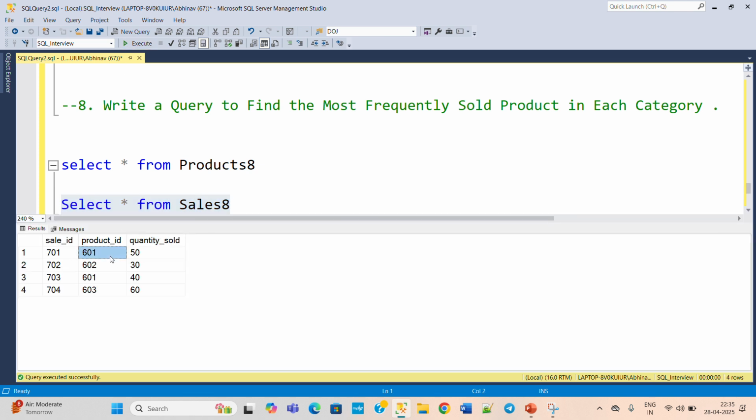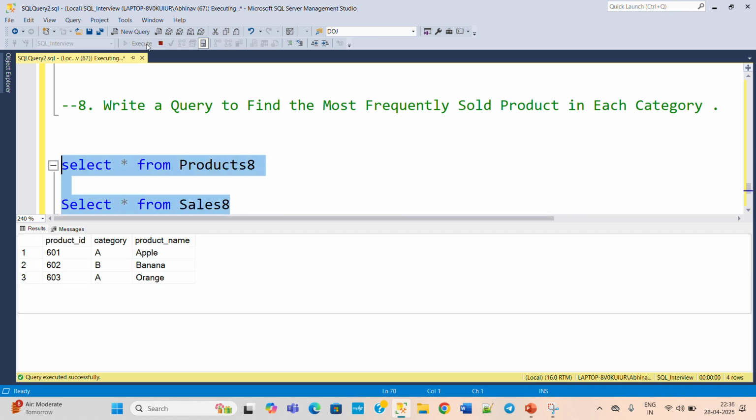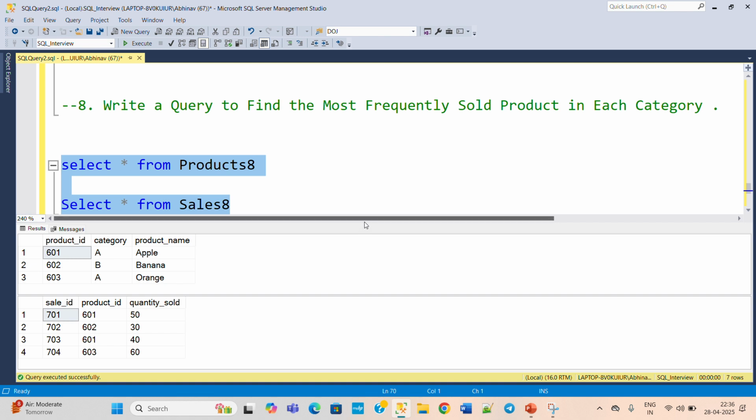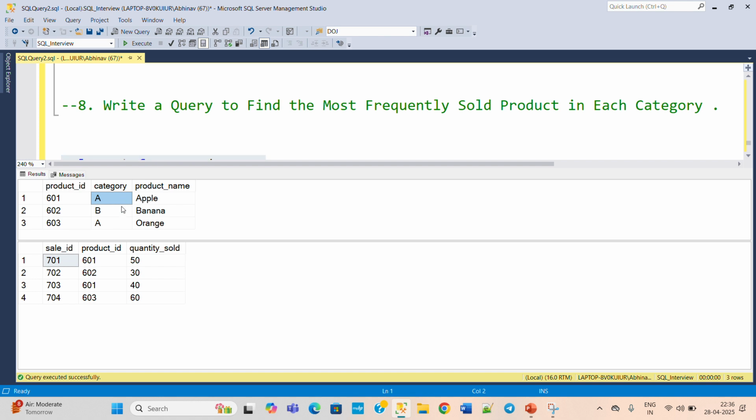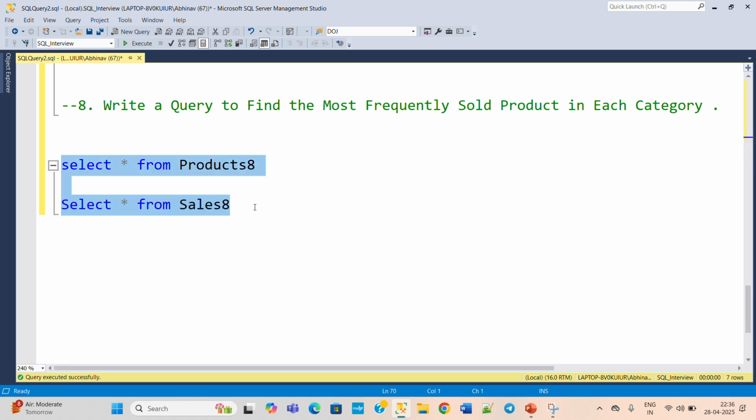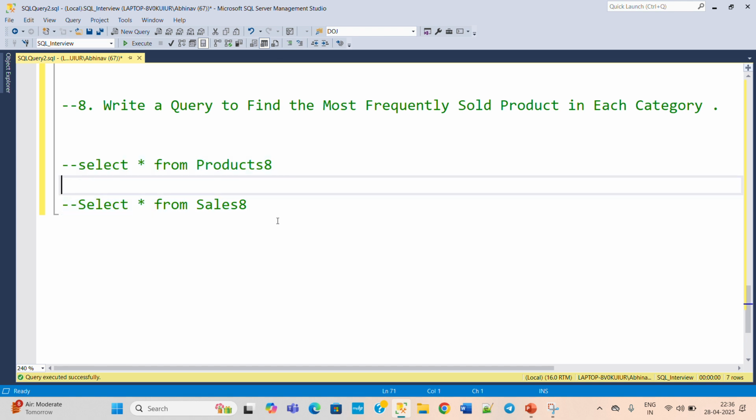Okay, so here you can see we have the product ID and the quantity sold. Now execute both of them at once and then we will check. So here what we need to find out? We need to find out each category. So here you can see two categories are there, A and B. So each category wise most frequently sold product. So how to check the most frequently sold product? The bigger the quantity sold, the more frequently the product is sold. Okay, so for this particular question we need to use the window function also. Okay, now write the query for this.